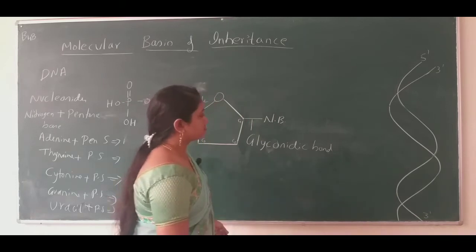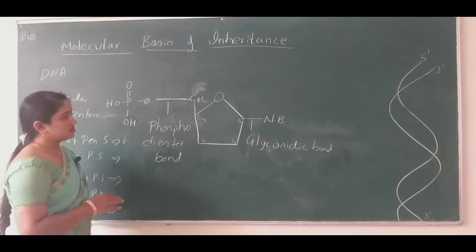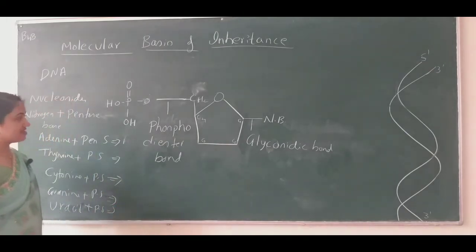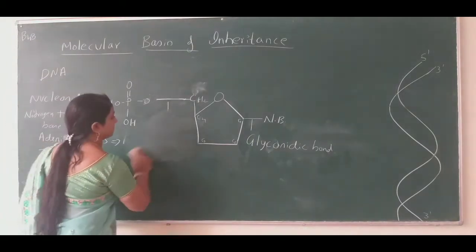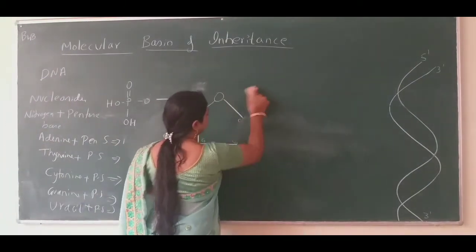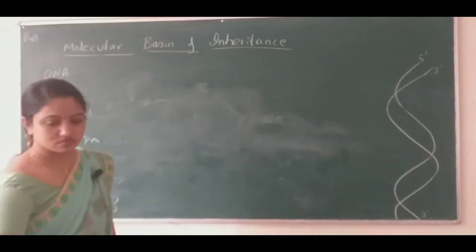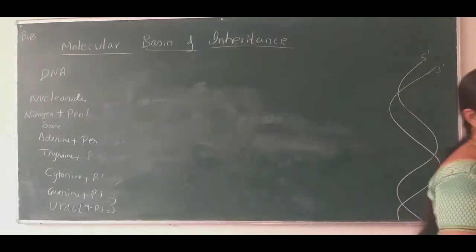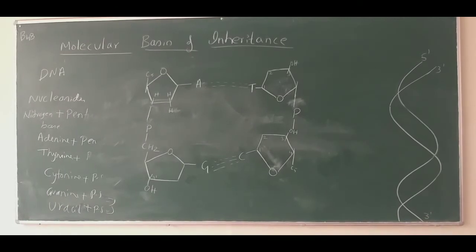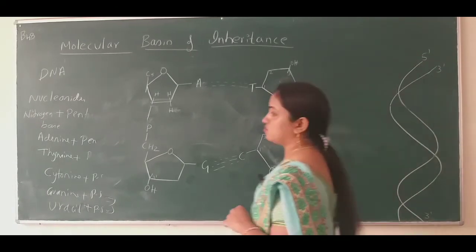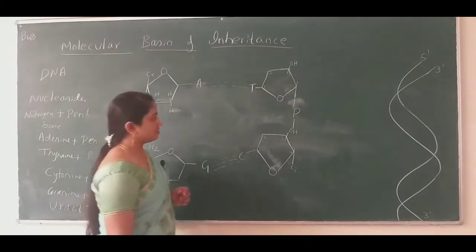Okay, so now I should show the next nucleotide here. We'll write the next nucleotide, so that we have on the board the chemical structure of DNA.